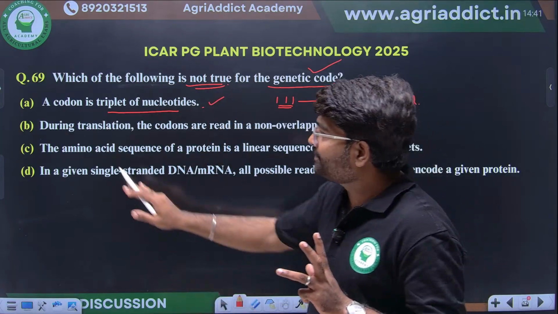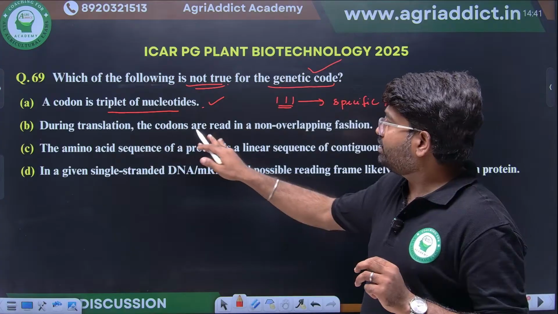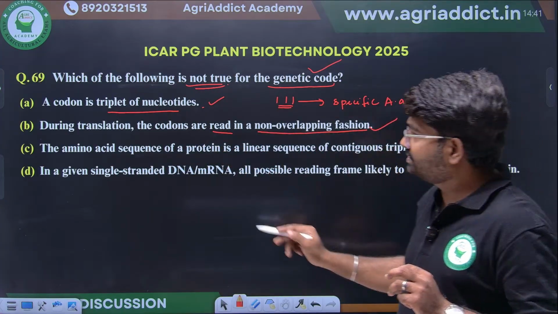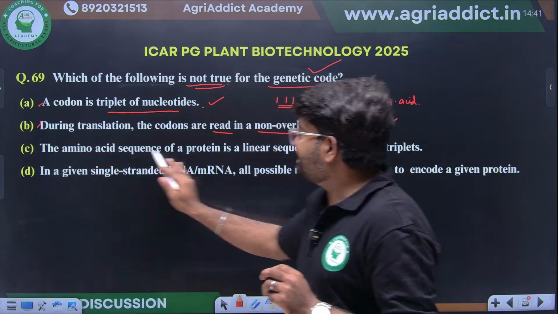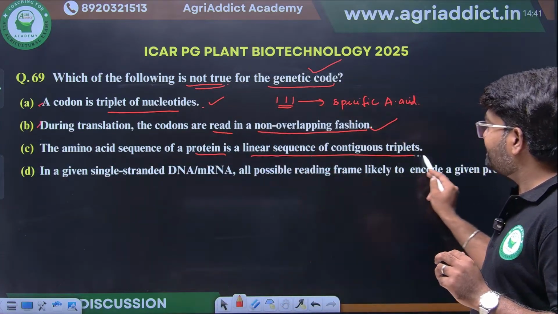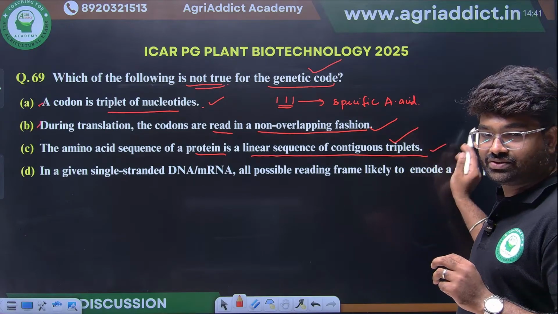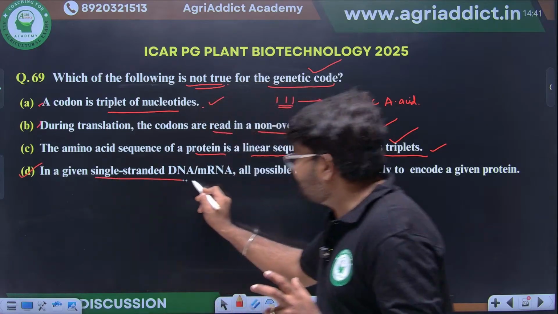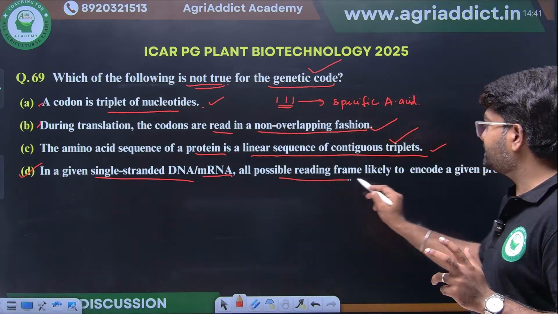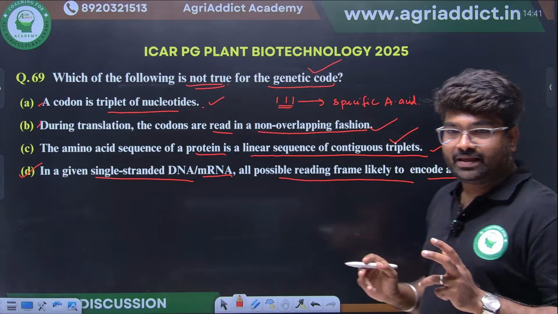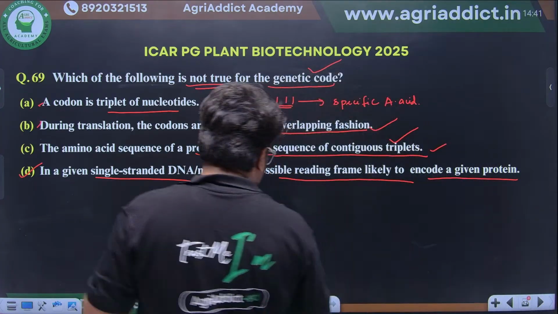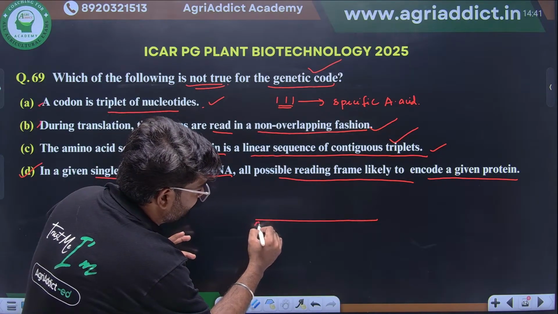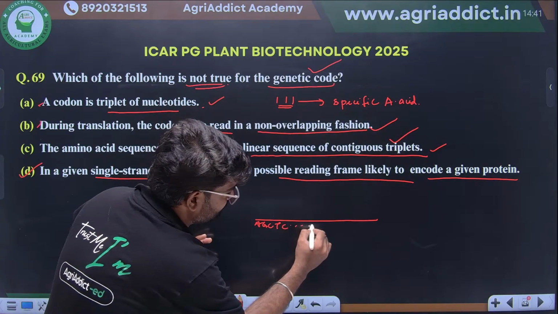Second, during translation the codons are read in a non-overlapping fashion. This is also true. Then the amino acid sequence of a protein is a linear sequence of contiguous triplets. This is also true, we have seen this. But see the last option: in a given single-stranded DNA or mRNA, all possible reading frames are likely to encode a given protein. This is wrong. Why? If you see the mRNA sequence, there will be nucleotides, for example adenine, guanine, thymine, cytosine.